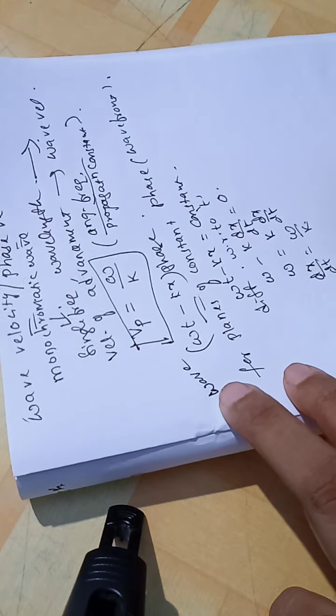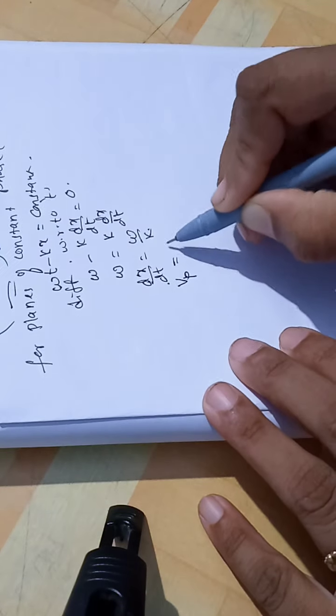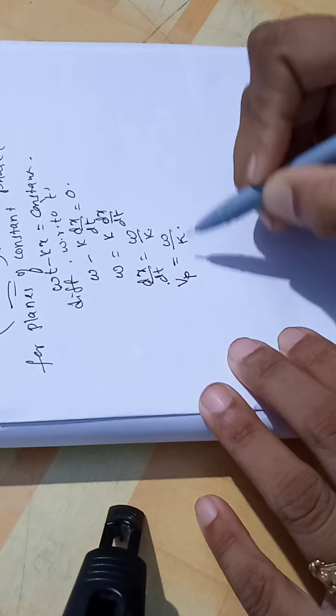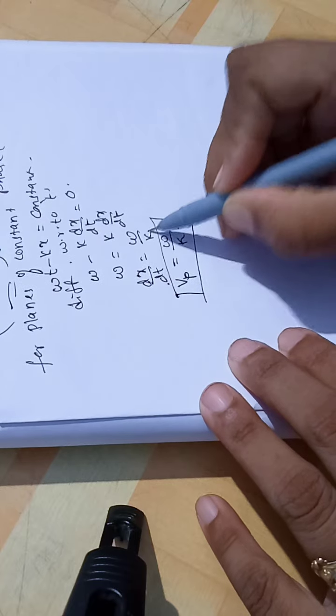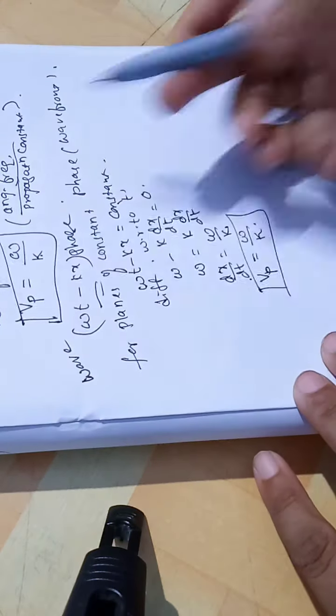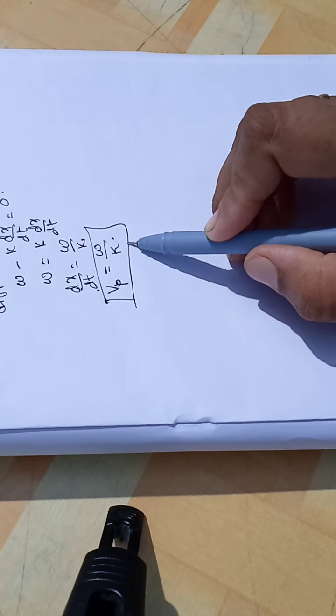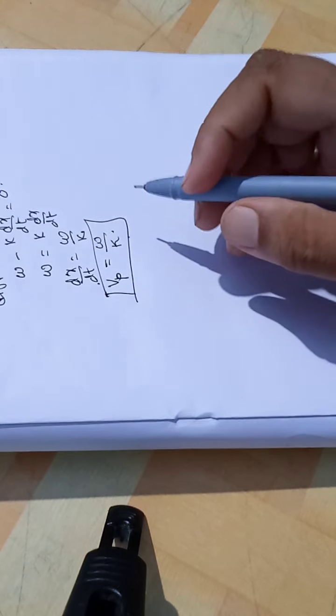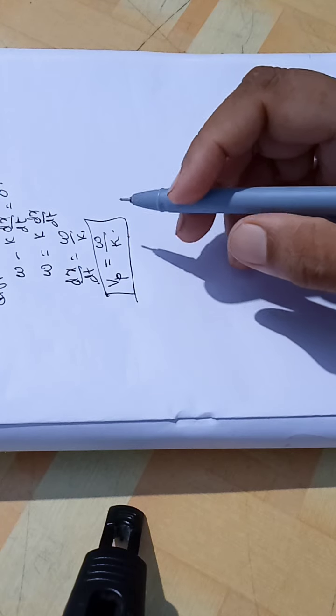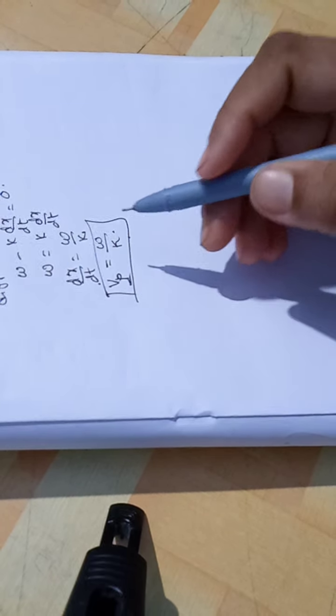What is dx by dt? It is nothing but velocity, that is equal to omega by k. The same thing we proved, the ratio of angular frequency to the propagation constant. Here P stands for phase.